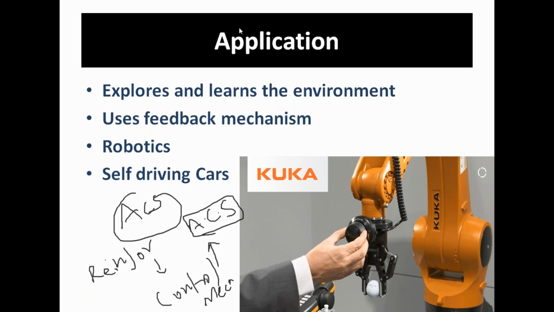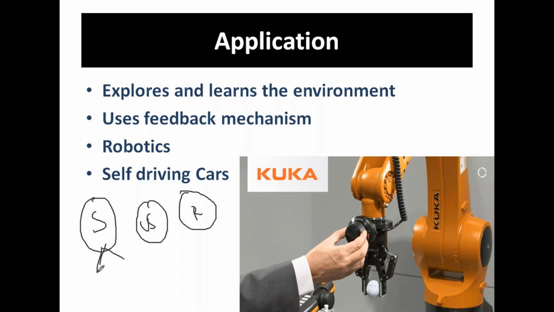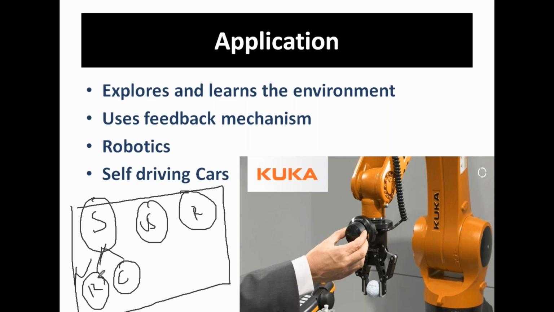I hope you are clear about the three types of algorithms we have learned: supervised learning, unsupervised learning, and reinforcement learning. In supervised learning we have seen two different types: regression type algorithms and classification type algorithms. Now we are going to discuss regression type algorithms in detail. So far we have seen only an overview, but now we will see what exactly regression is and the different types of algorithms present in regression.